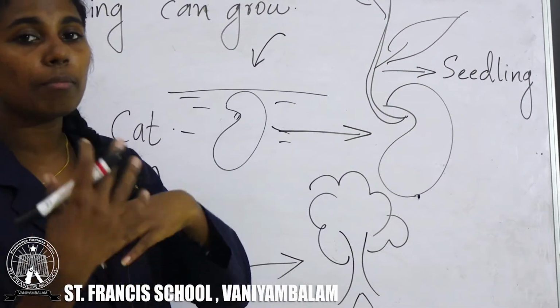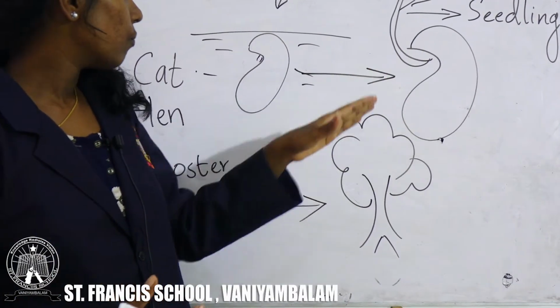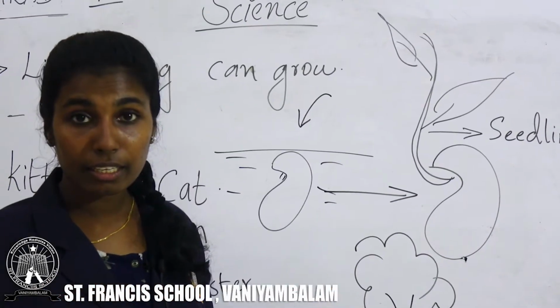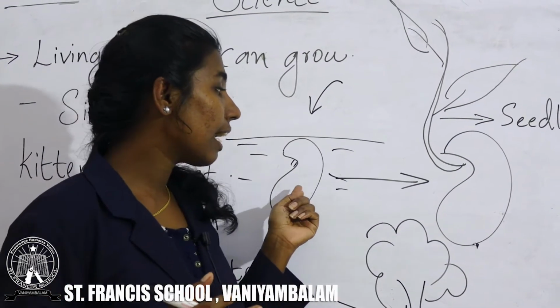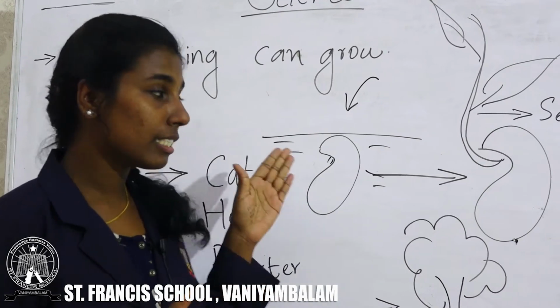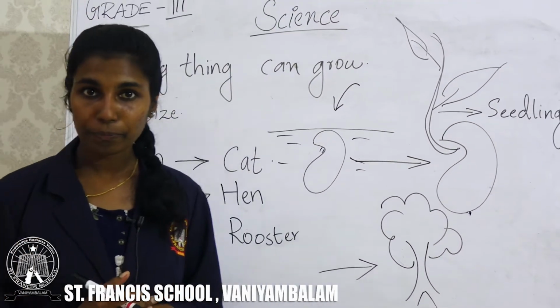After some more days or years, this seedling will become a tree. A tree is very big. A seed is very small. So, plants can also grow in size. Clear?